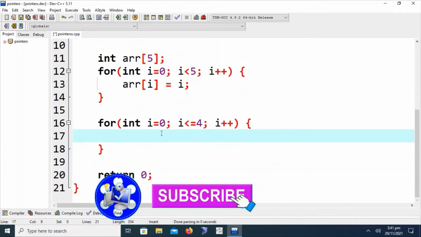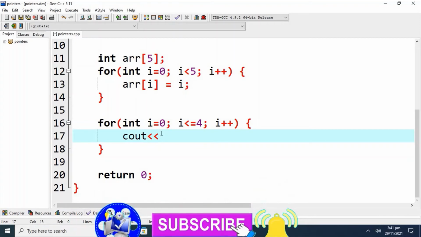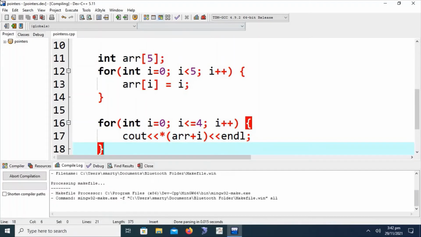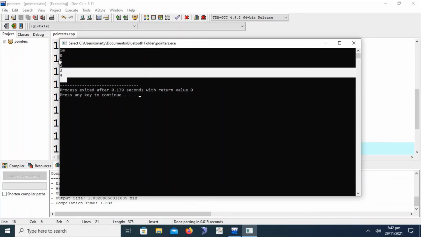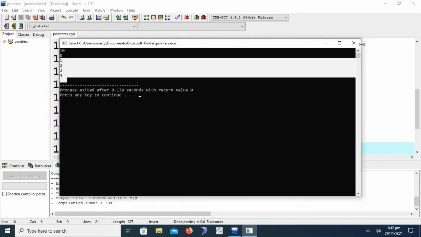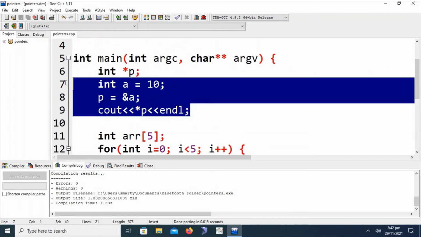Here we will have to write down the array pointer name and the redirection operator with the array pointer. We are writing here the reference operator, array name plus i. This is the counter variable i. Okay, so let's see what happened. We are going to compile. Here we can see that 0, 1, 2, 3, 4 are the array elements that are displaying on the screen, and 10 is the previous output that we have discussed for the pointers elaboration.